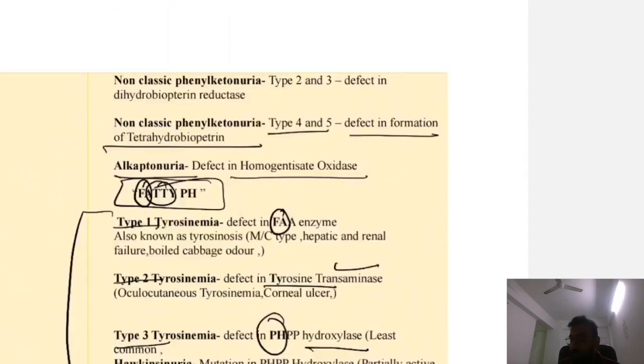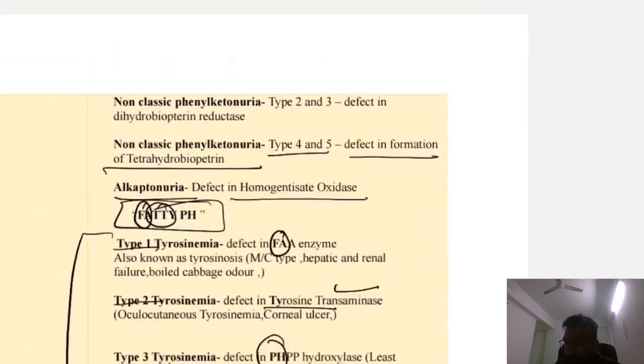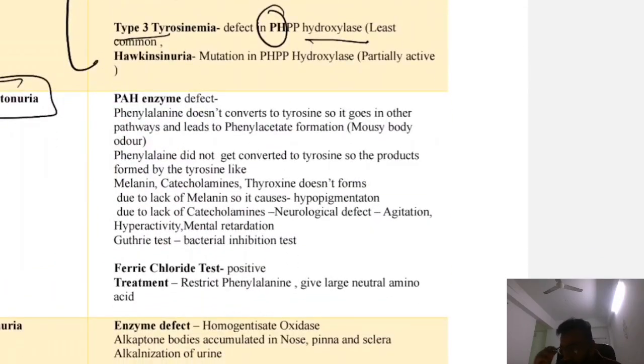So we have learned that it is the enzyme defect in phenylalanine hydroxylase. Okay. So phenylalanine does not convert to the tyrosine. It does not convert into the tyrosine because of this enzyme defect. So phenylalanine searches the other pathway, and it forms the phenylacetate. So it forms the phenylacetate, so the mousy body odor.